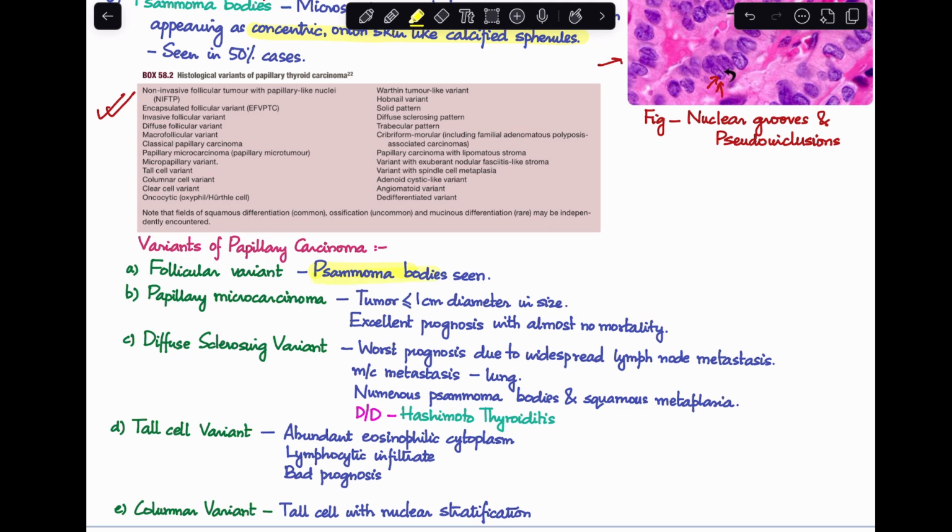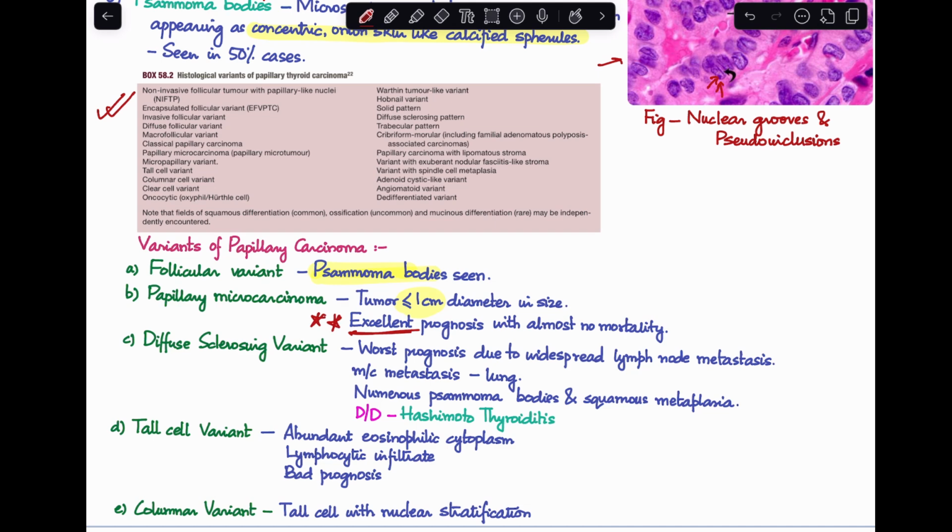Second is papillary microcarcinoma. Now, what is a microcarcinoma? This is when the tumor is less than or equal to 1 centimeter in diameter. Papillary microcarcinoma is said to have excellent prognosis with almost no mortality. So, this is very, very important to remember.